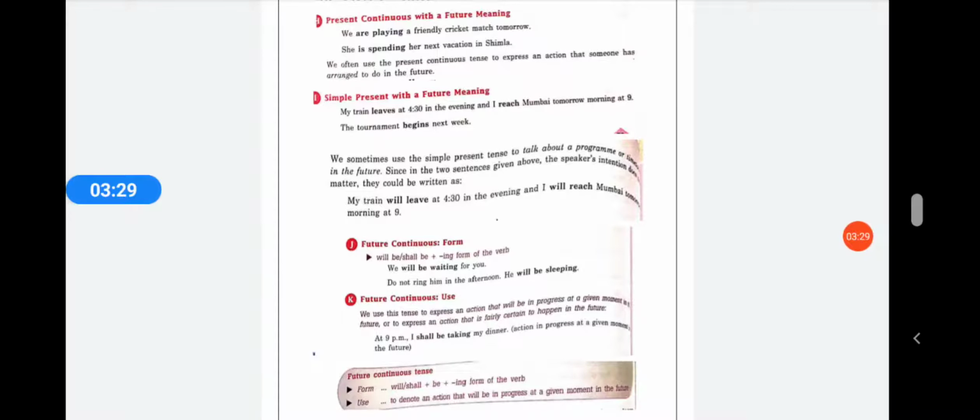Future continuous use. We use this tense to express an action that will be in progress at a moment in the future, or to express an action that is fairly certain to happen in the future. At 9 I shall be taking my dinner. The action in progress at the moment is in the future. Now whatever the action that you're talking about, you will be taking dinner in the future. And now you're saying I shall be taking my dinner at 9 o'clock. So now you're talking about the future, but in the future continuous form.